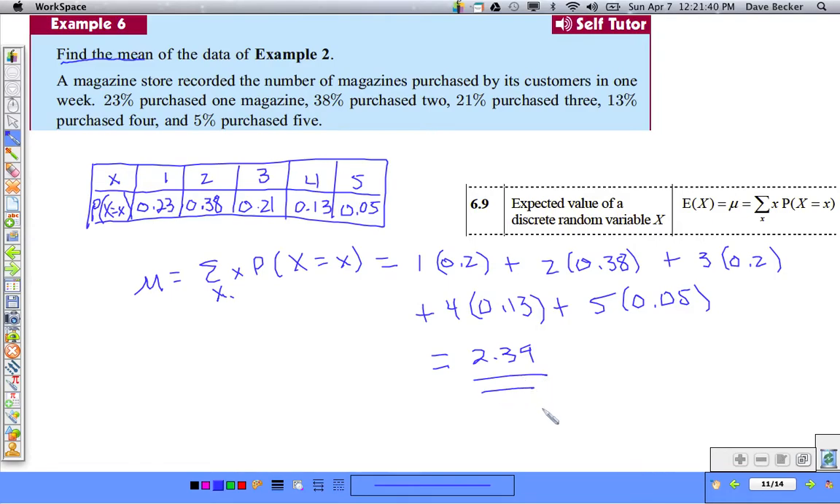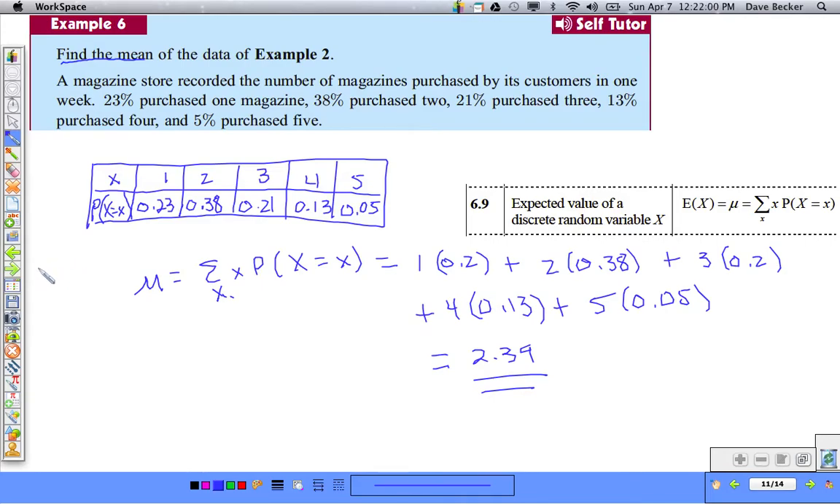So what does this mean? It means that in the long run, we can expect that the average number of magazines purchased per customer is 2.39. Okay, and that's based on 1 week's data. Not a big deal there.